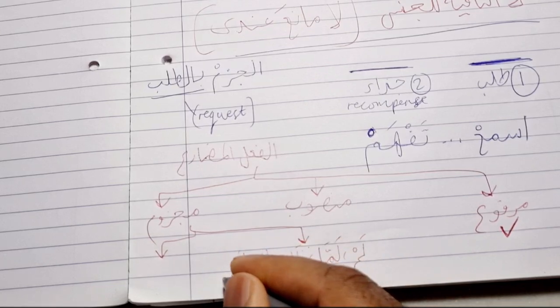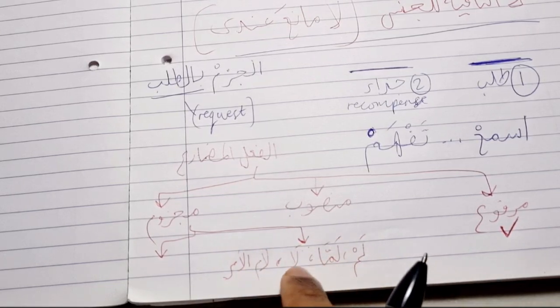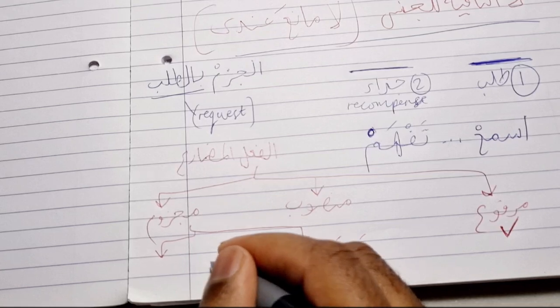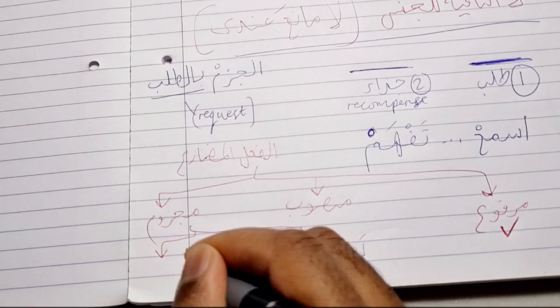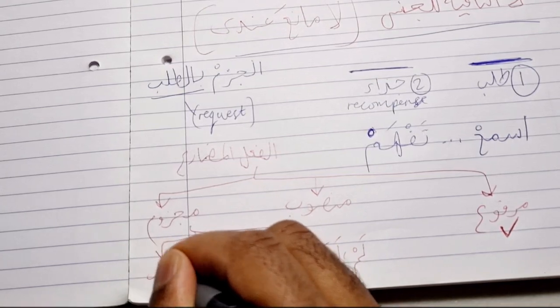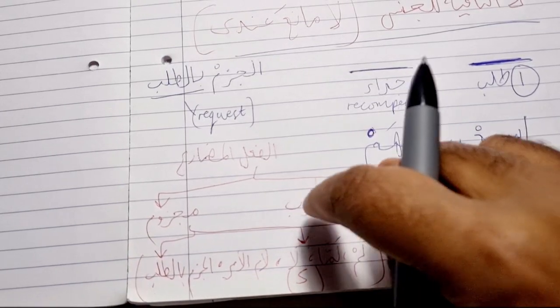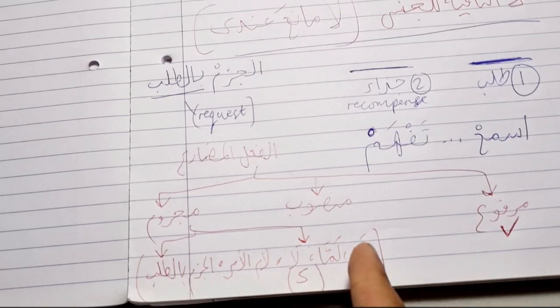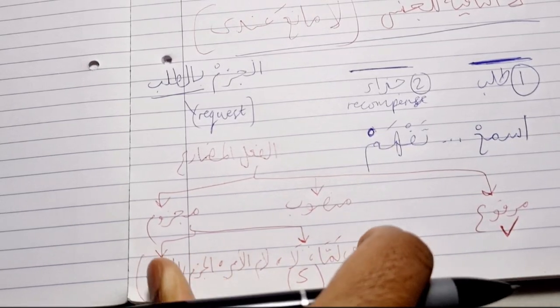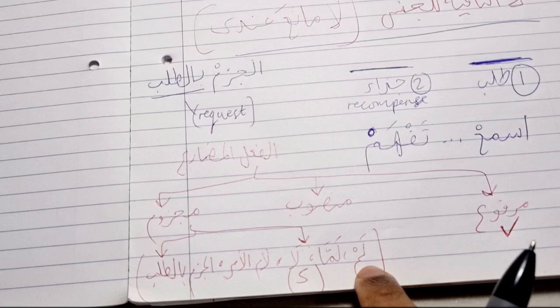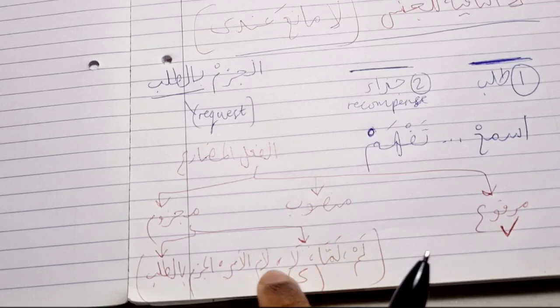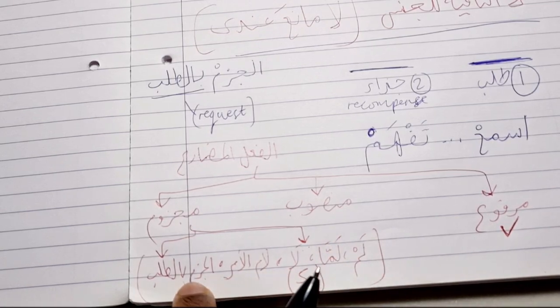Lam al-amr is number 1, 2, 3, 4, and the 5th one al-jazm bit-talab. There's 5 jawazim which only affect one fi'l mudari'. We've learnt all of them, alhamdulillah.